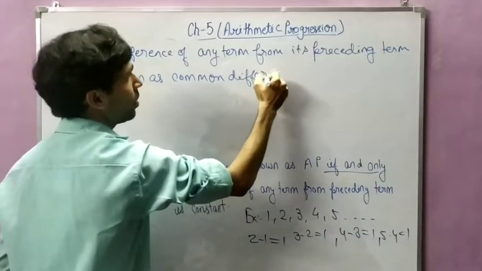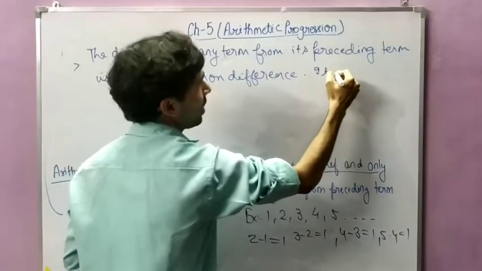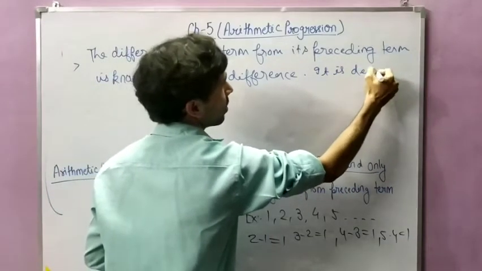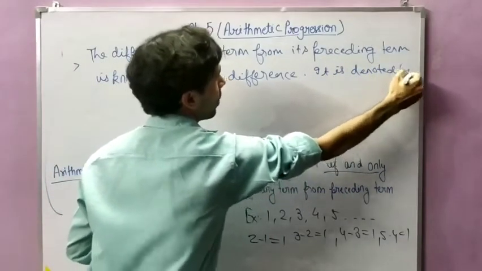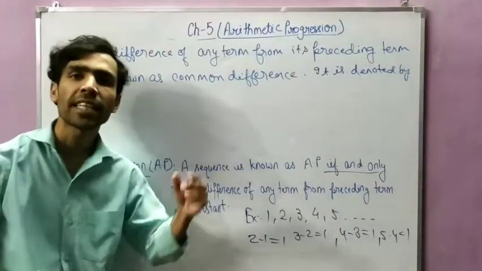Okay, common difference, and it is denoted by small d. Difference of any term means you can take any number.